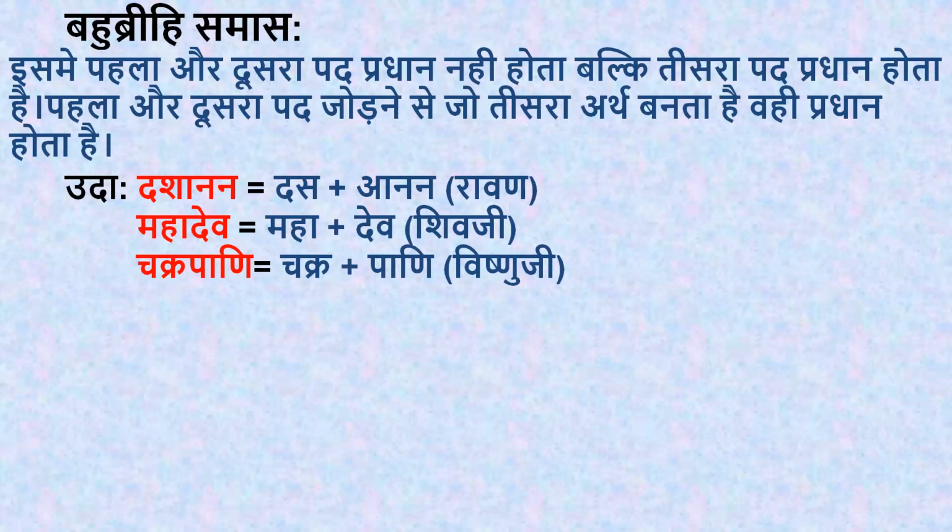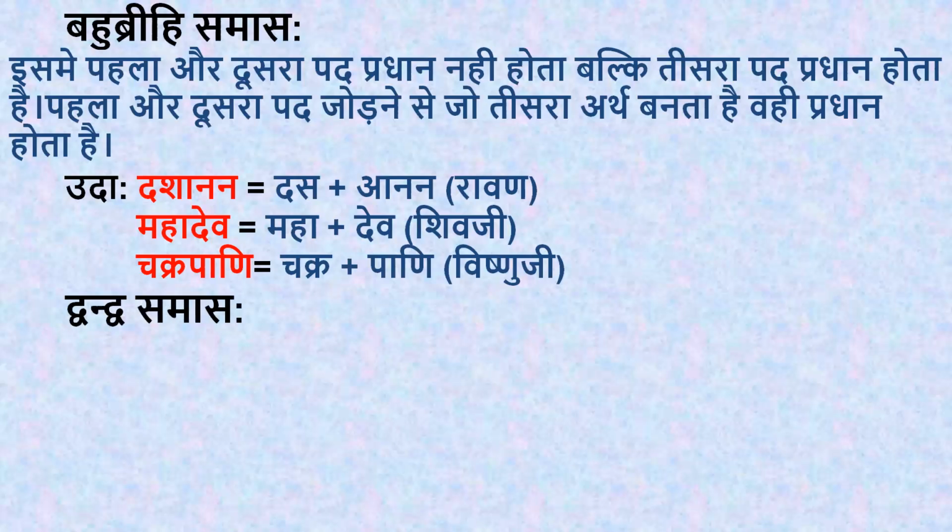Okay, so like this, bahubrihi samas is there. Now the second, Mahadev, Maha plus Dev. Whom do we call Mahadev? Shivji. So here also the first pad and second pad are not given importance. Shivji is given the importance. Shivji is the third pad, tisra pad. Then next, Chakrapani. Chakra means chakra, and pani means hand. Who holds a chakra in hand? Vishnuji. Vishnuji holds a chakra in hand. So here Chakrapani is representing Vishnuji, a third person. Okay, so this is Bahubrihi Samas.